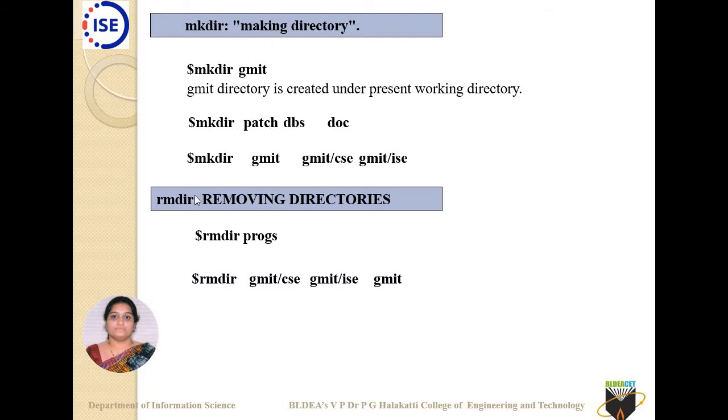Similarly, whatever I have created, I can remove them. So for that I use rmdir. So rmdir stands for removing directories. So when I use rmdir and progs, what will happen? This is a directory which is already existing in the current directory. So as soon as I use it, it will be deleted there. Okay, but be very cautious before you are deleting any directory files there.